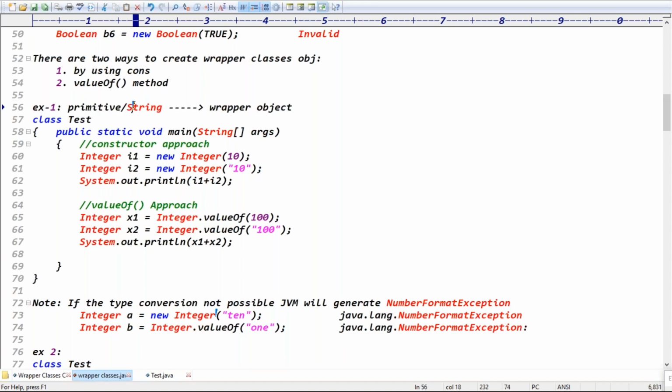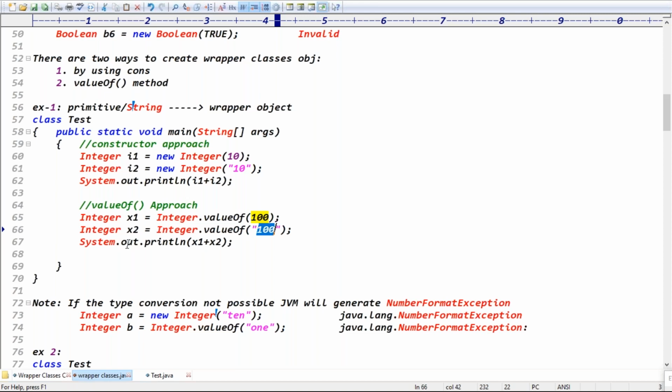The first example, what are we doing? We are converting primitive or string into which format? Wrapper object format, right? Exactly. We are converting primitive or string into wrapper object format.